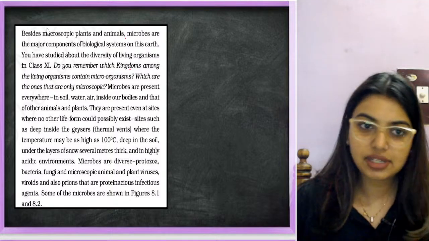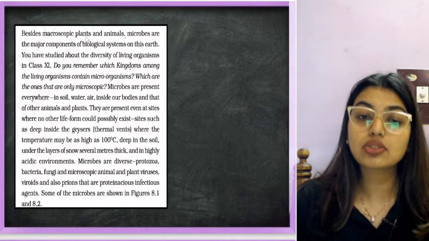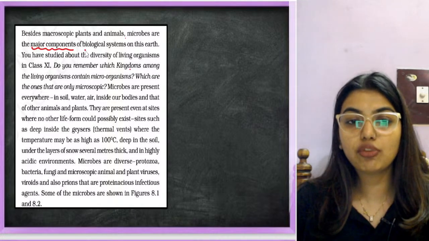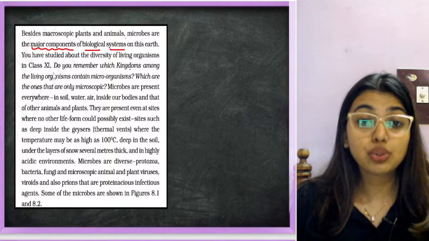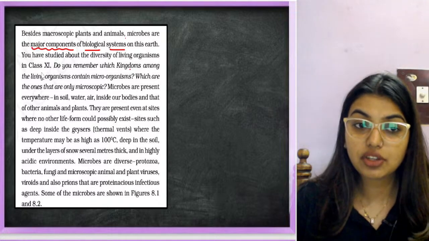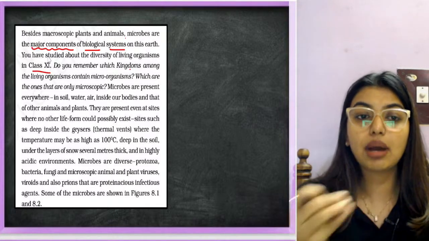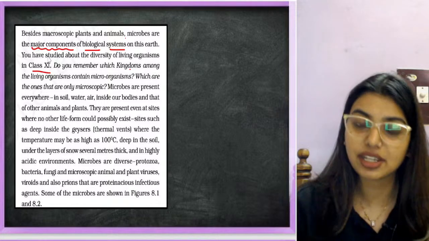So let's read every line of NCERT. Besides macroscopic plants and animals, microbes are a major component of the biological system on earth. You have studied about the diversity of living organisms in class 11. Do you remember which kingdom among the living organisms contains microorganisms?